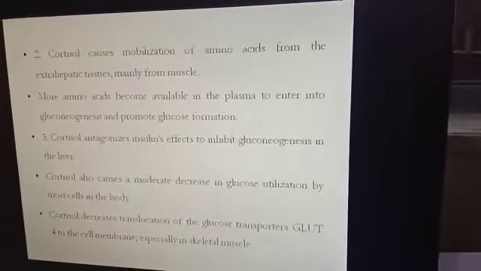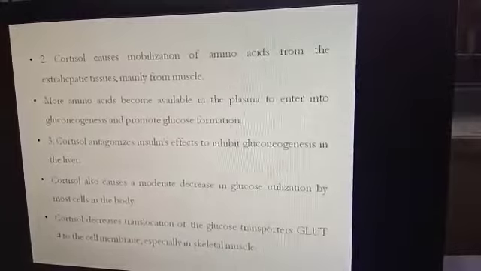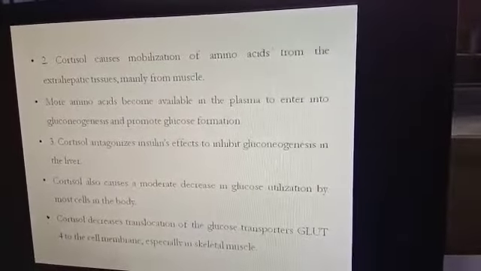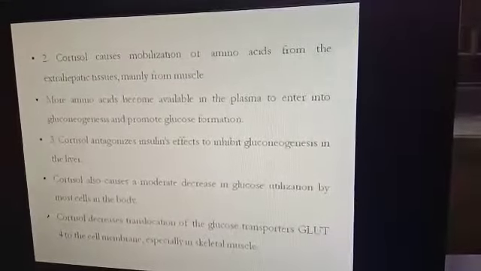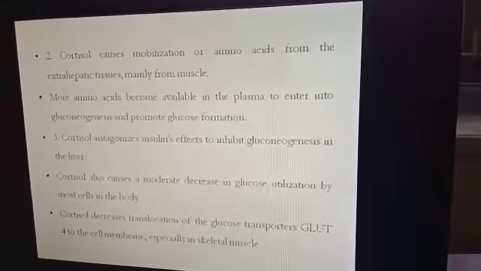Again, cortisol causes the mobilization of amino acids from extrahepatic tissue, mainly from muscle. So more amino acids become available in plasma to enter into gluconeogenesis and promote glucose formation.